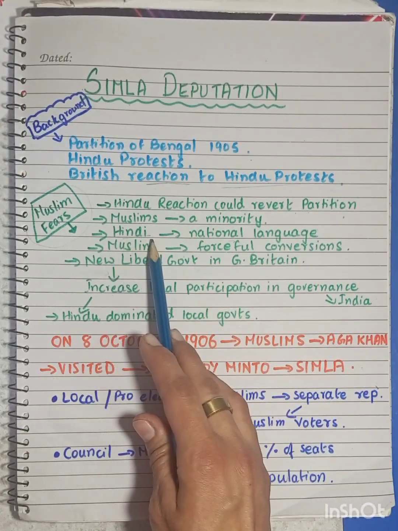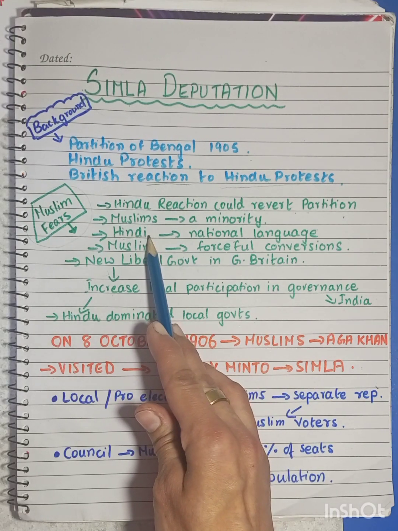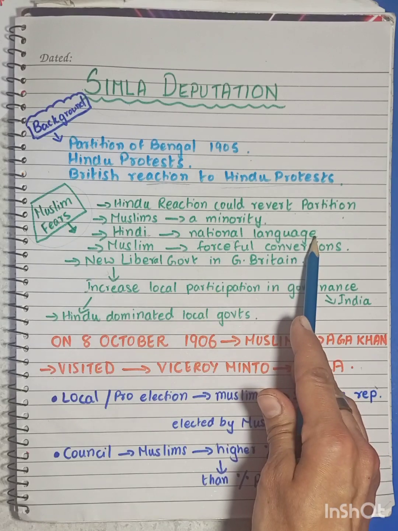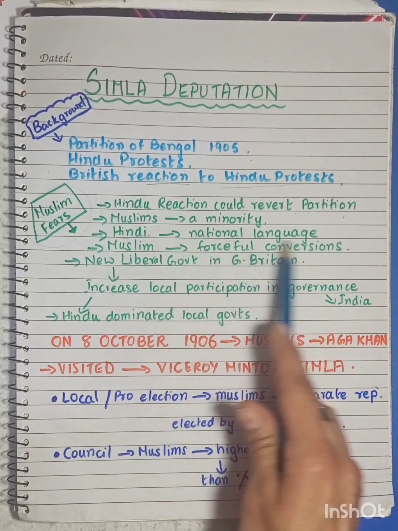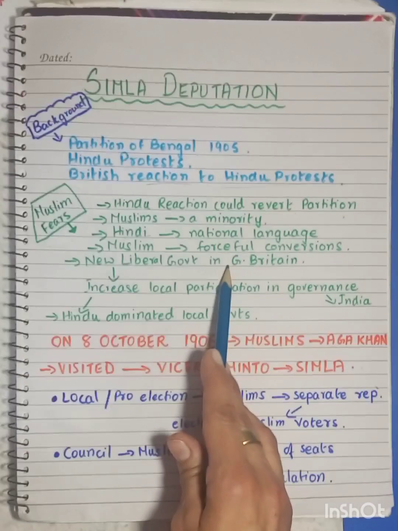They also feared that because of the Hindus being in the majority and the Indian National Congress proving to be a very powerful organization, Hindi would one day become the national language and Muslims would be forcefully converted into Hinduism, which was one agenda of the Hindus at that time.